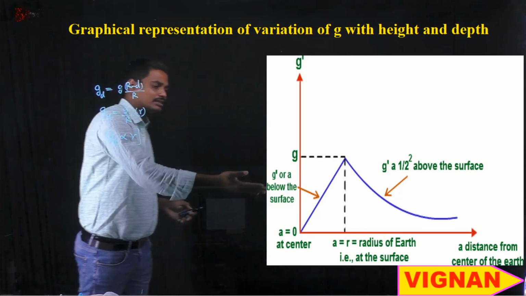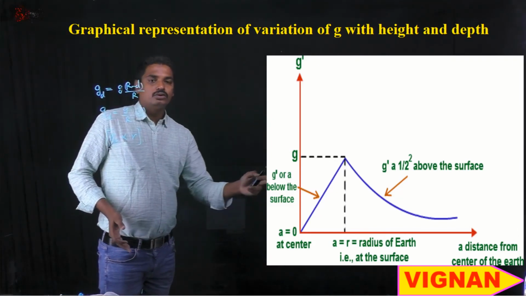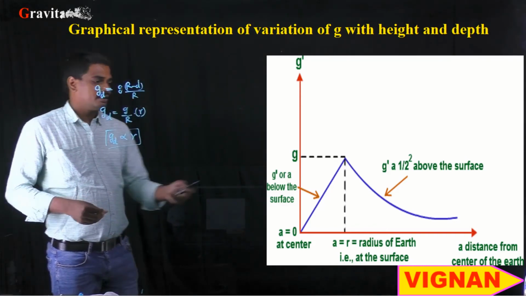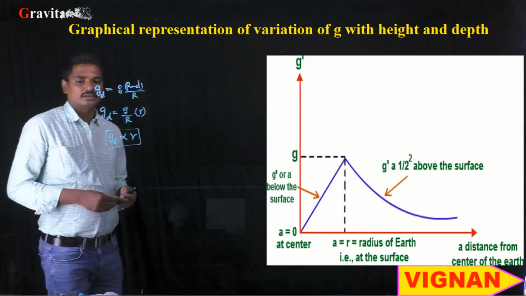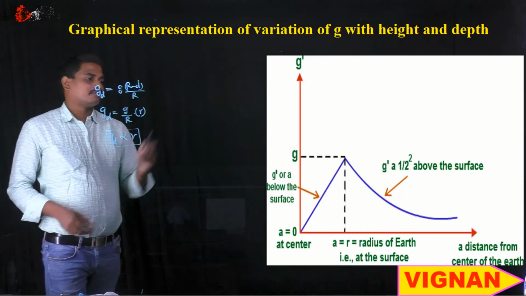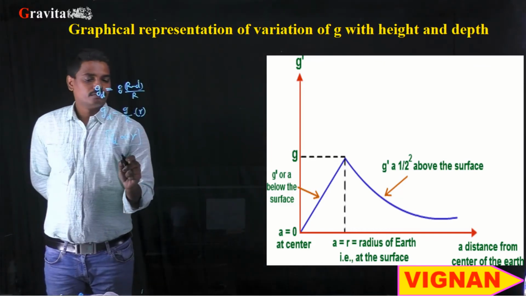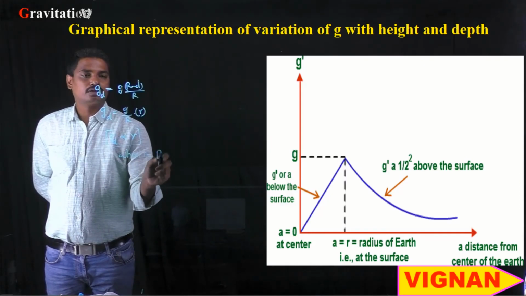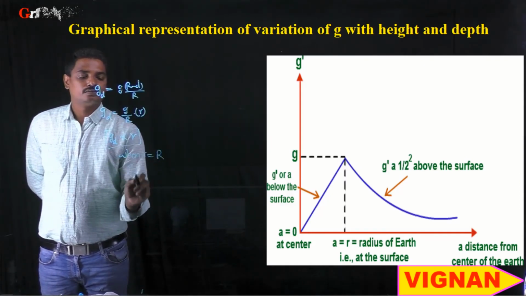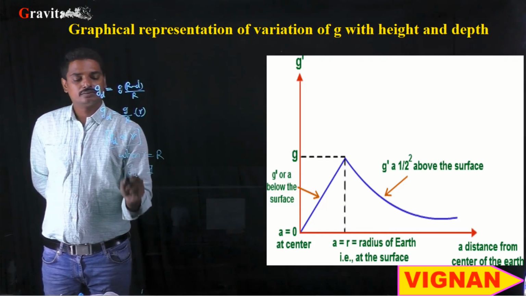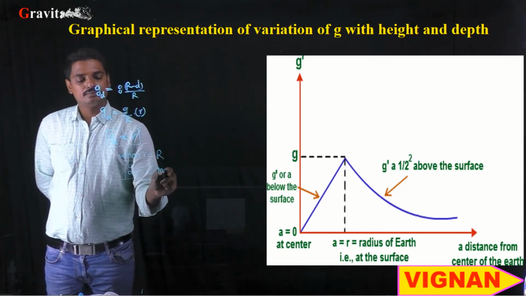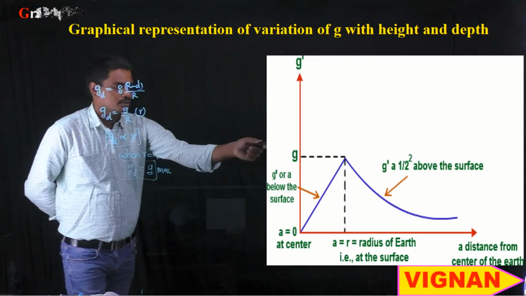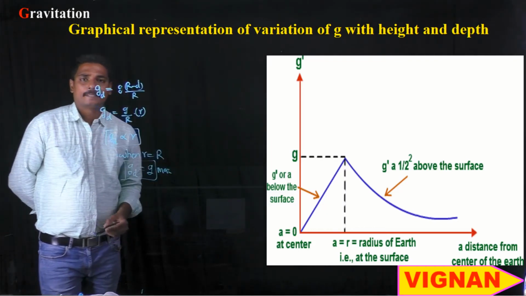So you can see the graph from 0 to r equal to capital R, the radius of the planet, is linearly increasing. At the surface of the planet, when small r is equal to capital R, the value of g_d is equal to g, which is the maximum value of acceleration due to gravity. You can see the point there, right?